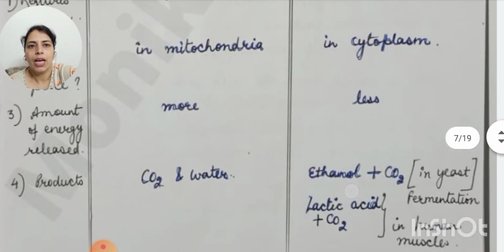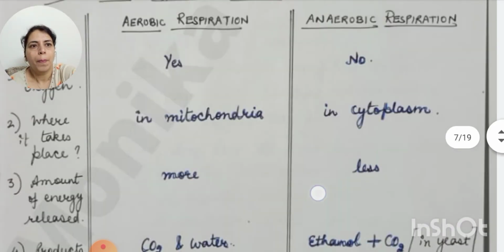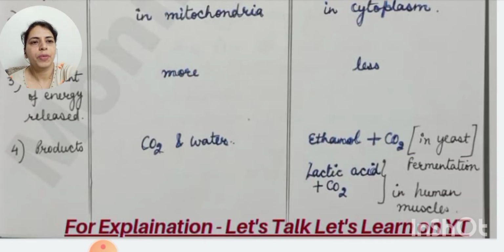So what are the products? Carbon dioxide and water. The glucose is completely decomposed into carbon dioxide and water. But in anaerobic respiration, ethanol plus carbon dioxide is produced in yeast, and that process is known as fermentation. And in human muscles, in case there is a deficiency of oxygen, then anaerobic respiration takes place.